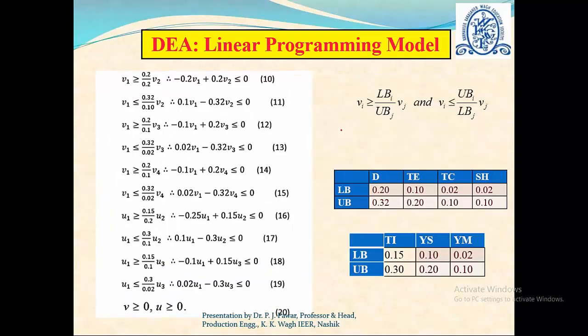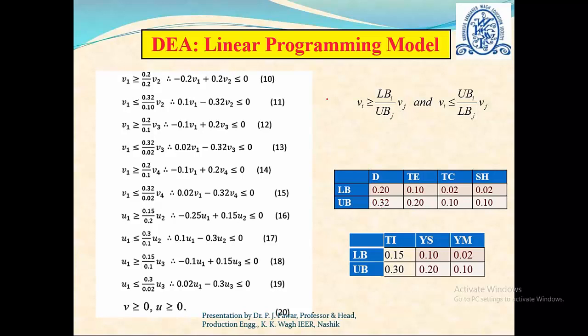The next constraints: as I already mentioned, in data envelopment analysis we need not specify the exact weights. Rather, we may specify the weights in any given range. For example, suppose density is the attribute. I may not be sure about the exact weight for this density, but I am confident that this weight must lie between 0.20 and 0.32. Therefore for density I can assign a lower bound value of 0.20 and an upper bound value of 0.32.